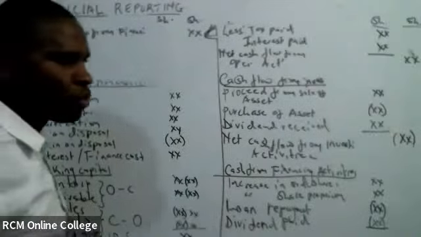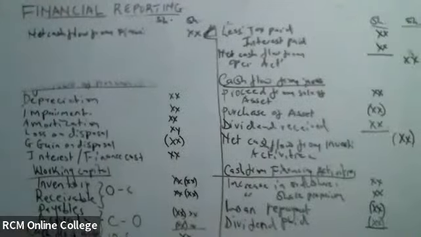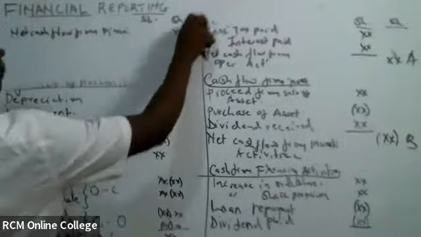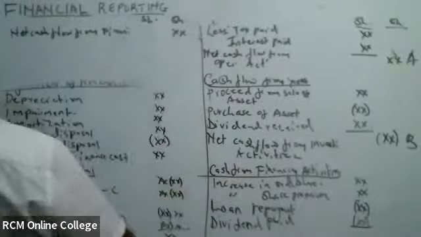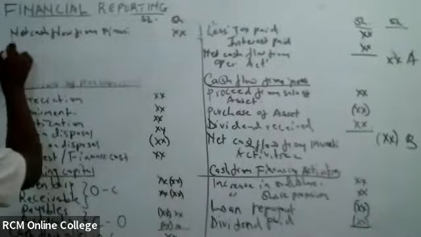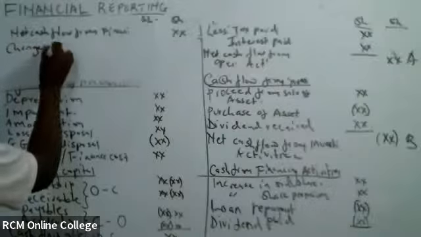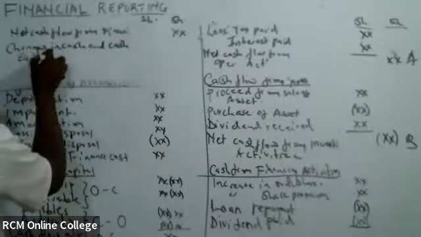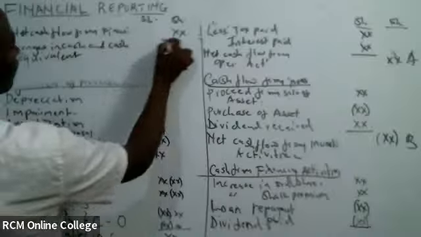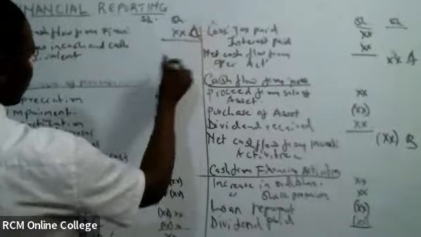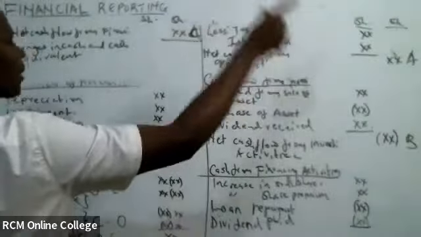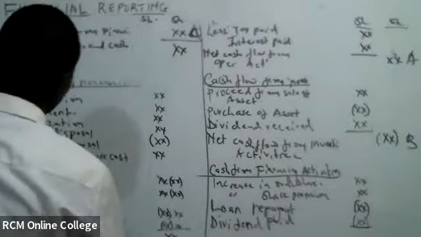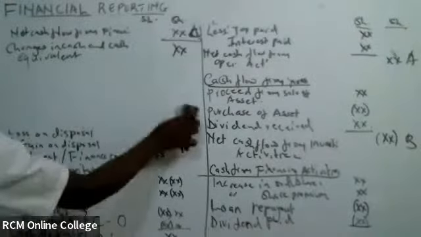To add ABC, if you want now to get changes in cash and cash equivalent, you take your A plus B plus C. That is what will give you the changes in cash and cash equivalent.